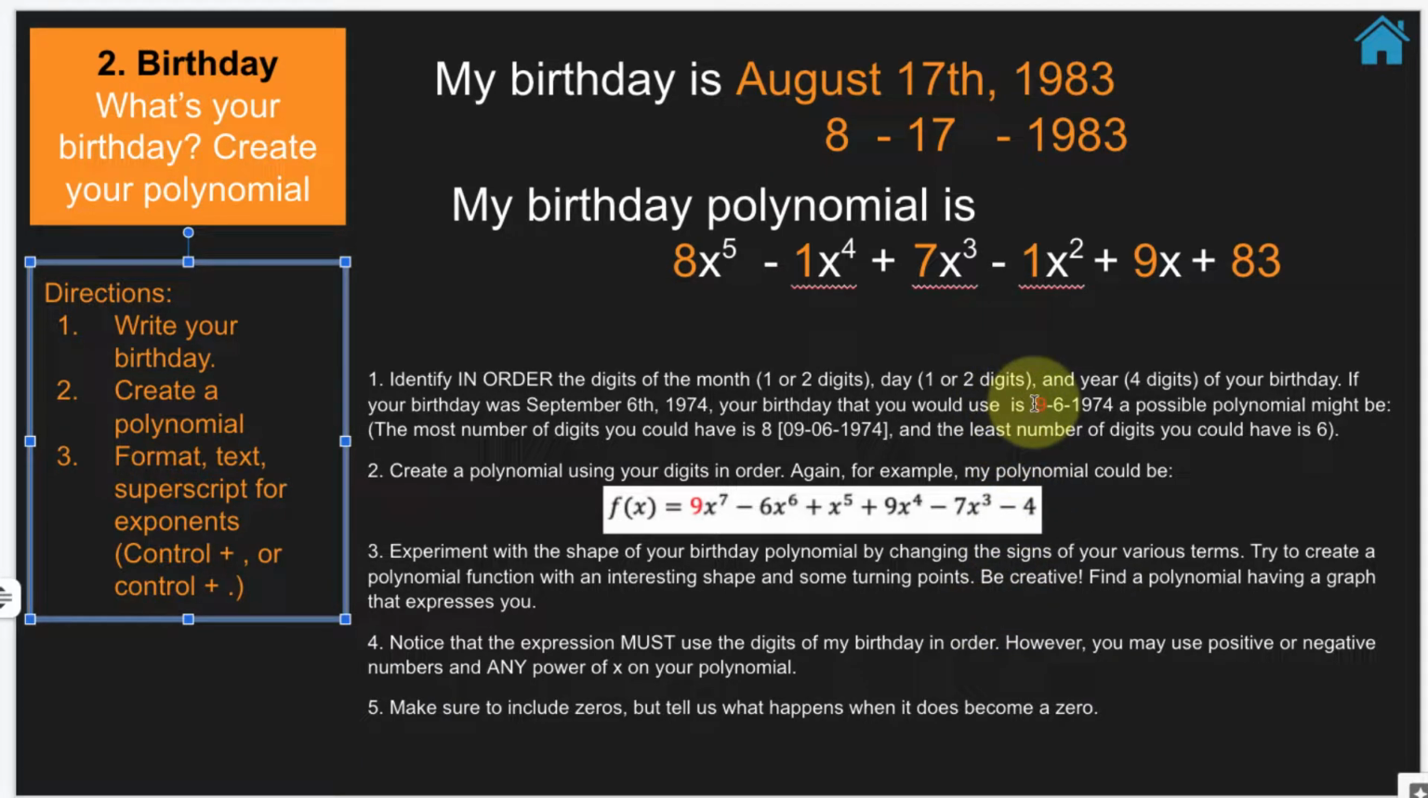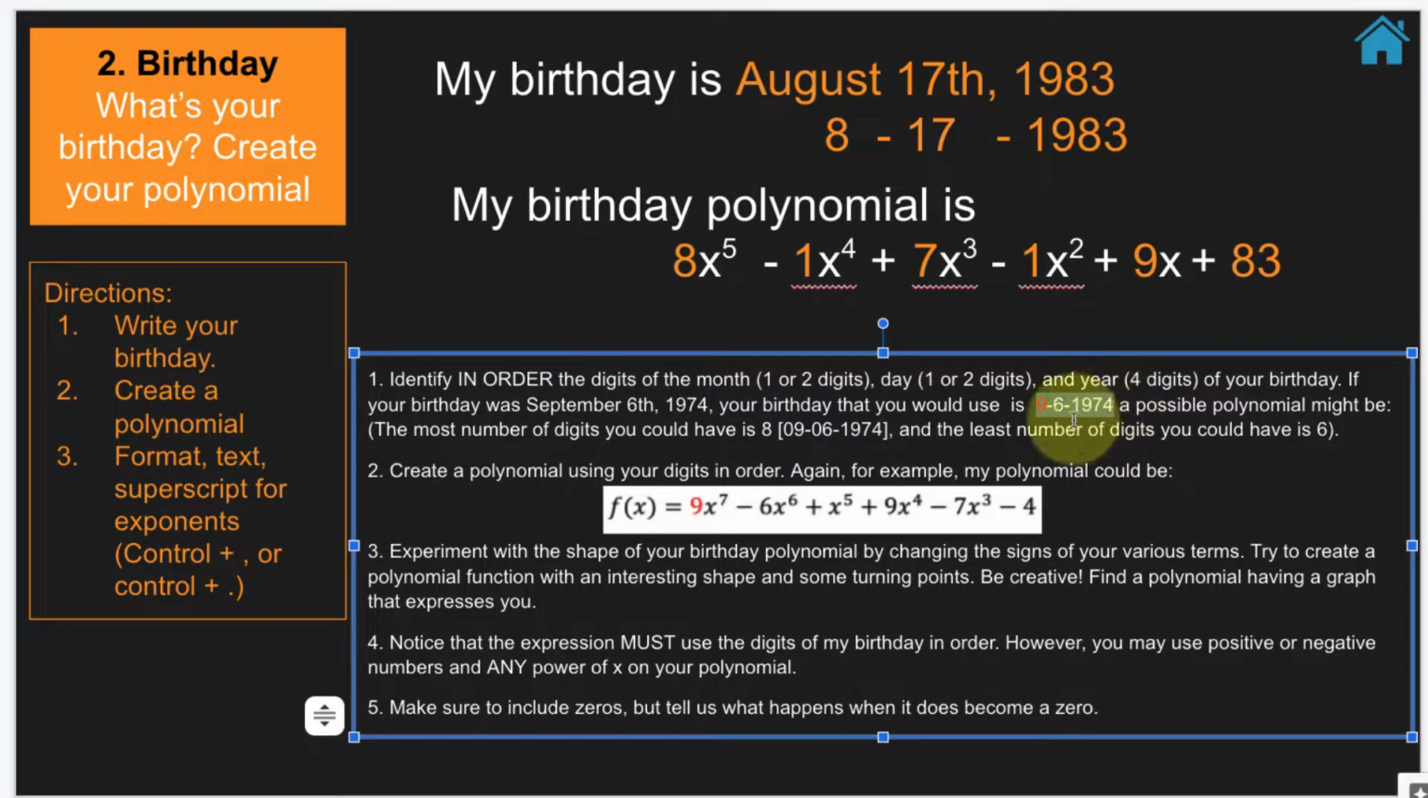For example, if you do September 6, 1974, you can also make it 8 digits by putting zeros in there. And it'll tell you, it's fine to have zeros, but you have to kind of tell us. And basically, you choose what to do with the positive and negative numbers.